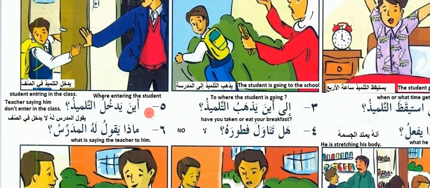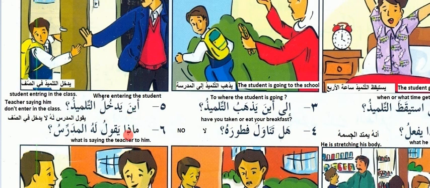Here this is the number 5. Aina yadkhulu at-talmiz? Where is the student entering? So we have to say yadkhul at-talmiz fi as-saf. The student is entering the class. So the student is entering in the class.